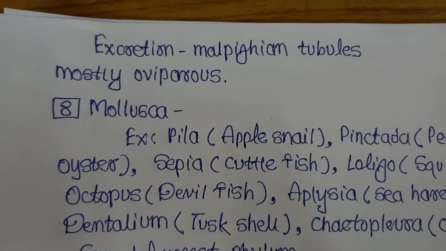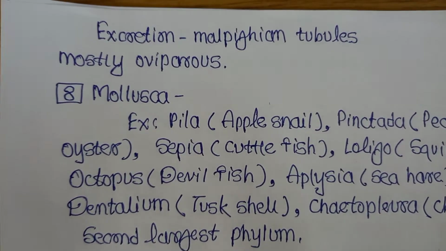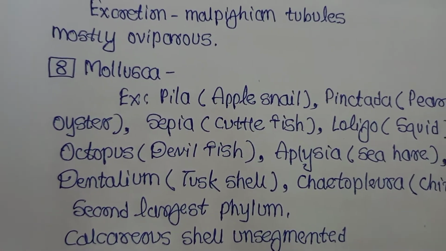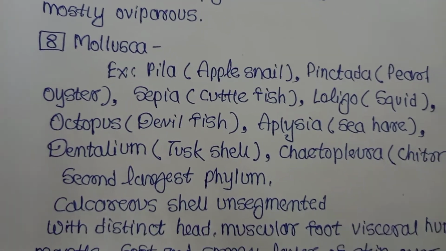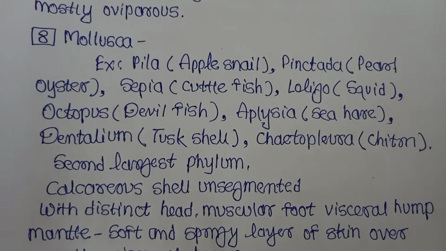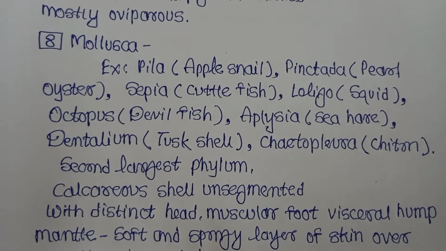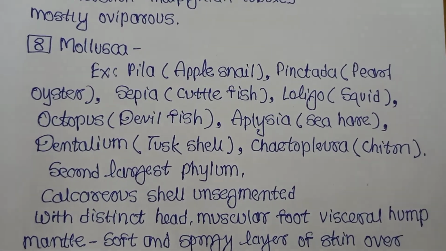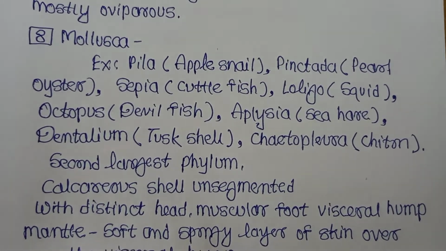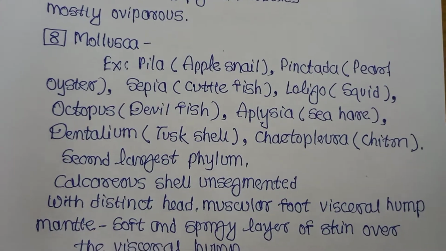Malpighian tubules are the excretory organ present in arthropoda. Mostly they are oviparous, meaning they give eggs.